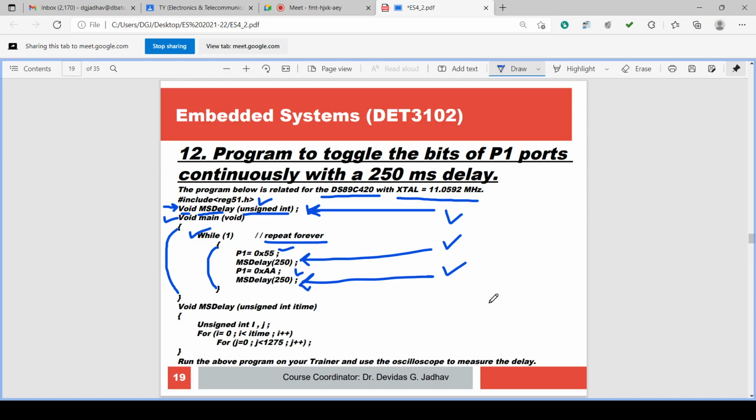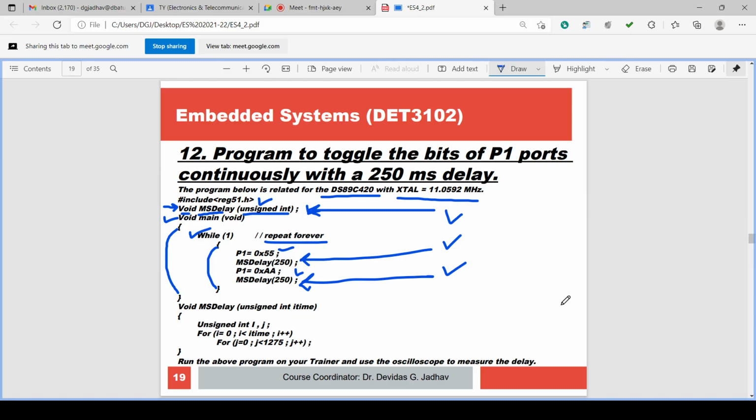So msdelay is the name of the function. Into the bracket we are passing the value or variable. You can pass a variable here. You can define a variable x and assign x equal to 250, and you can write msdelay(x). x has the value 250, and you can pass it to msdelay.